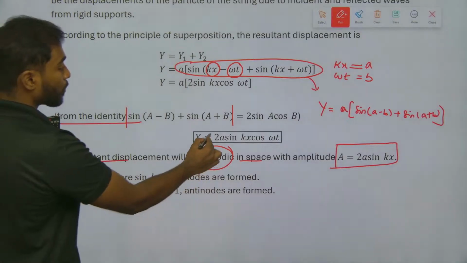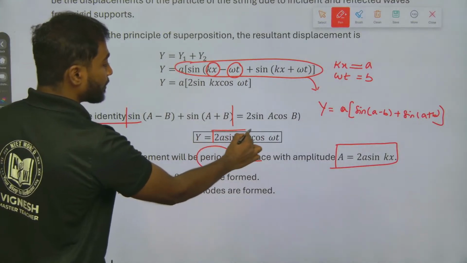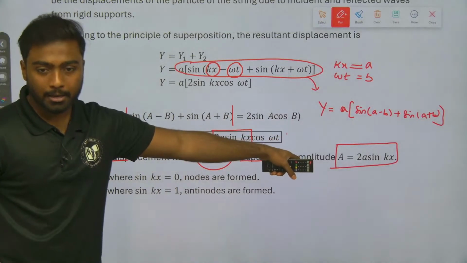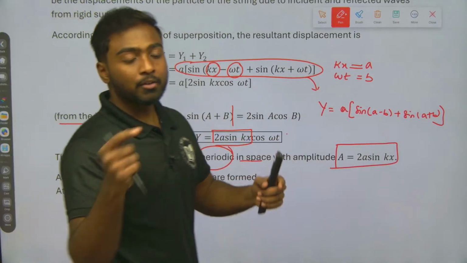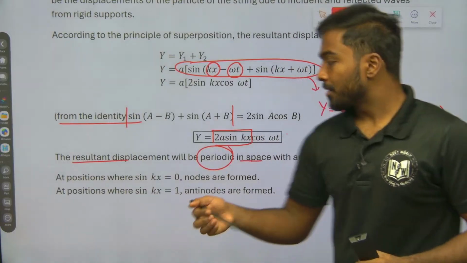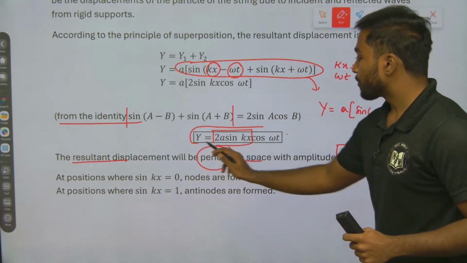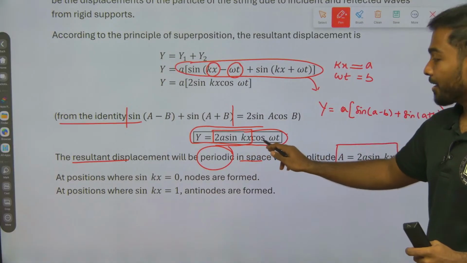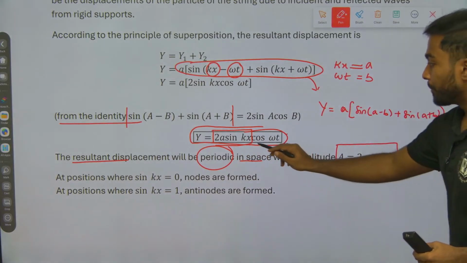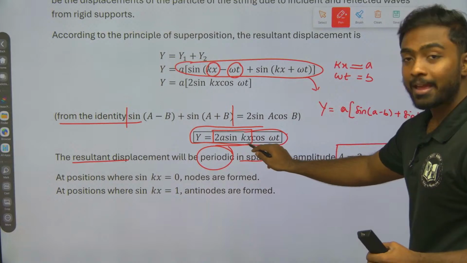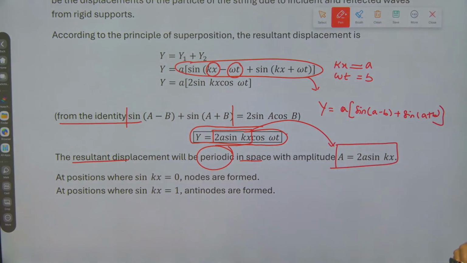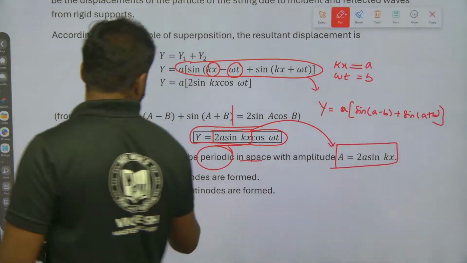So here the amplitude will be 2a sin kx, and then a cos omega t. After superposition, we get the equation y = 2a sin kx cos omega t. Here 2a sin kx is called the amplitude.